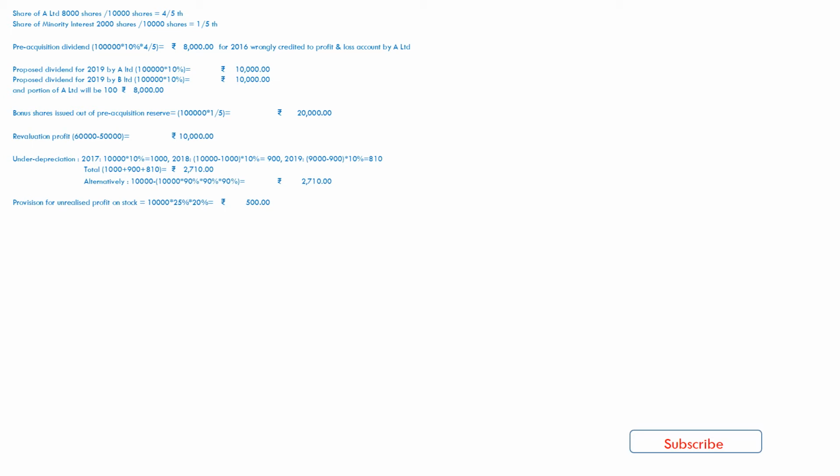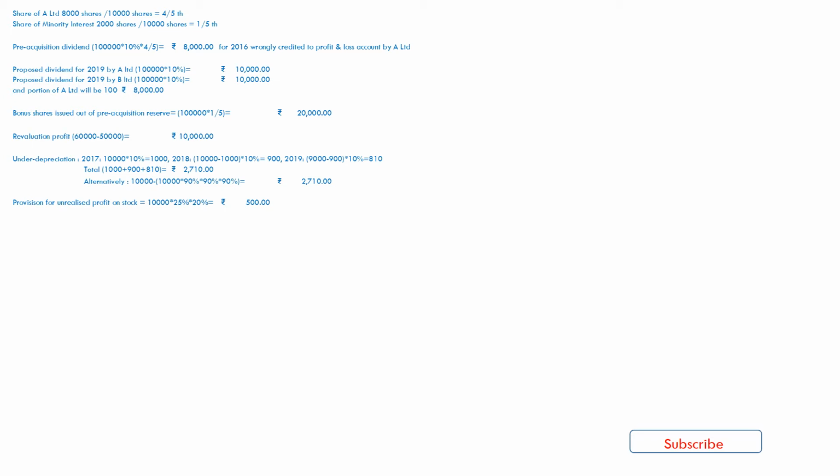That means if we prepare consolidated balance sheet with this closing stock, then we are charging loading on our stock. So we have to deduct provision for unrealized profit on stock from profit and loss account, and it will also reduce the value of stock at the time of preparing consolidated balance sheet.